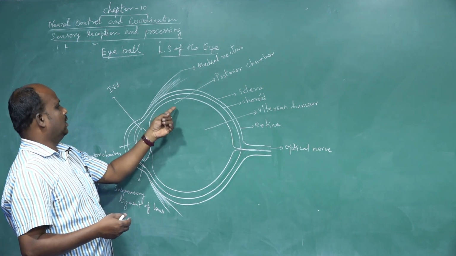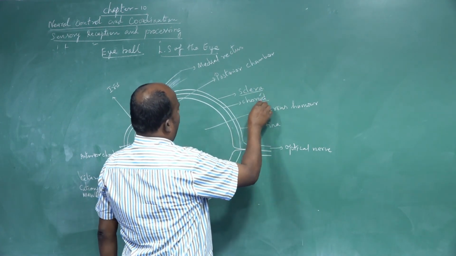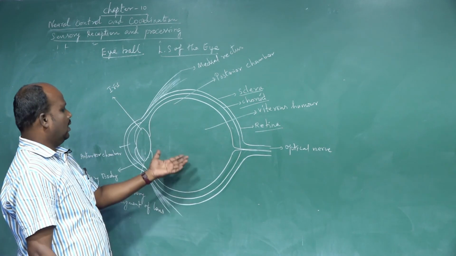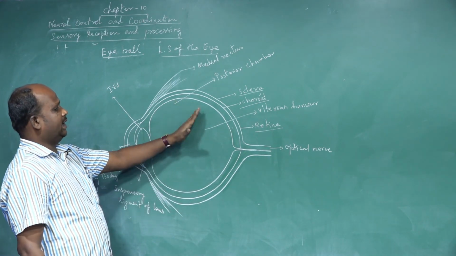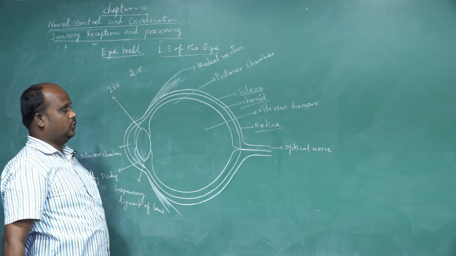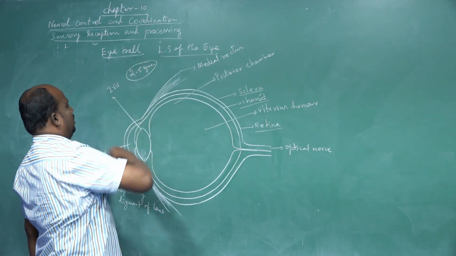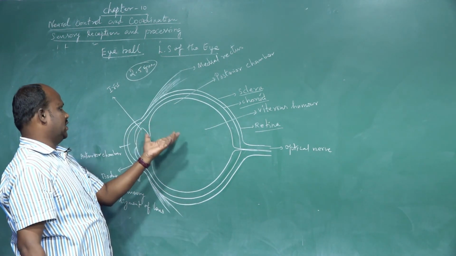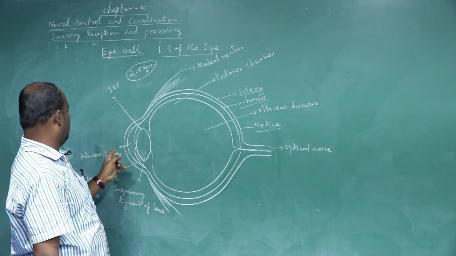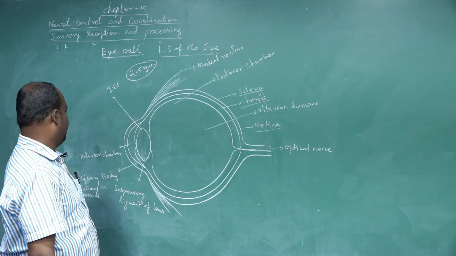The spherical eye structure contains three layers. One is the sclera, the outermost layer. The innermost layer is the choroid. The third layer is the retina. Dear students, the entire eyeball weighs 2.5 grams, the total weight of each eye. As I told you, there is an anterior part and a posterior part.